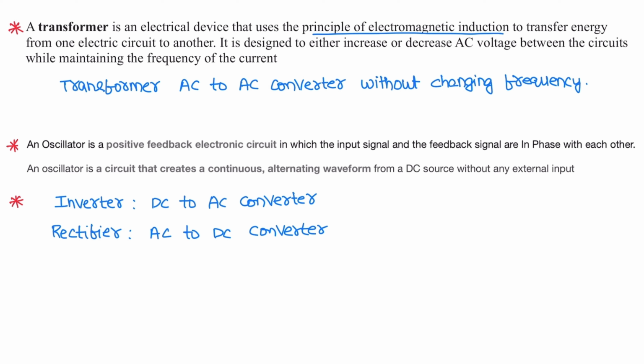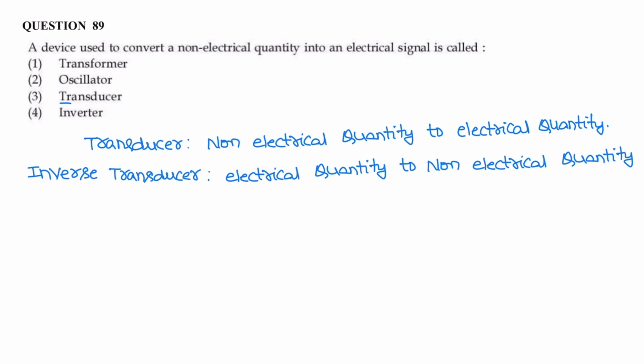Oscillator. Oscillator is a positive feedback electronic circuit in which the feedback signal is fed back in phase with the input signal. An oscillator is a circuit that creates a continuous alternating waveform from a DC source without any external input. So there is no external input to the oscillator and it uses positive feedback. Next is inverter. Inverter is a DC to AC converter. Rectifier is the opposite function of inverter, that is, an AC to DC converter. Here correct answer is option 3, transducer.